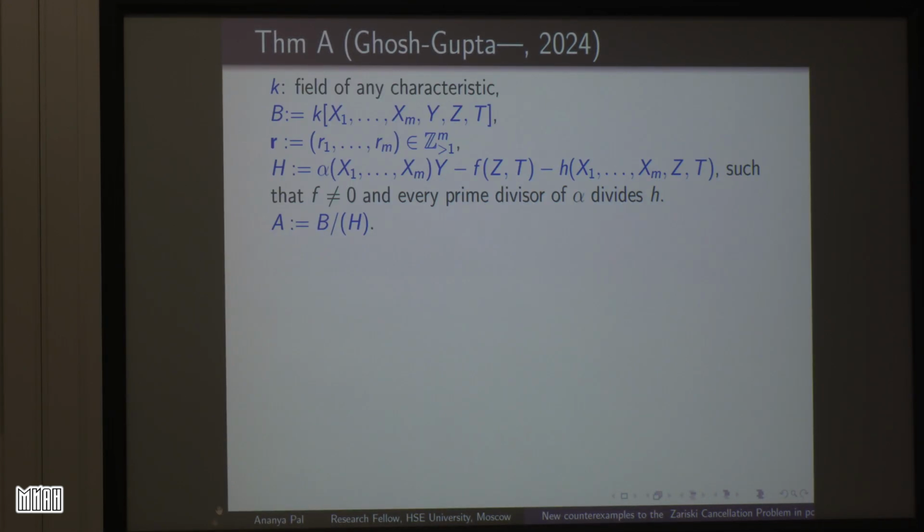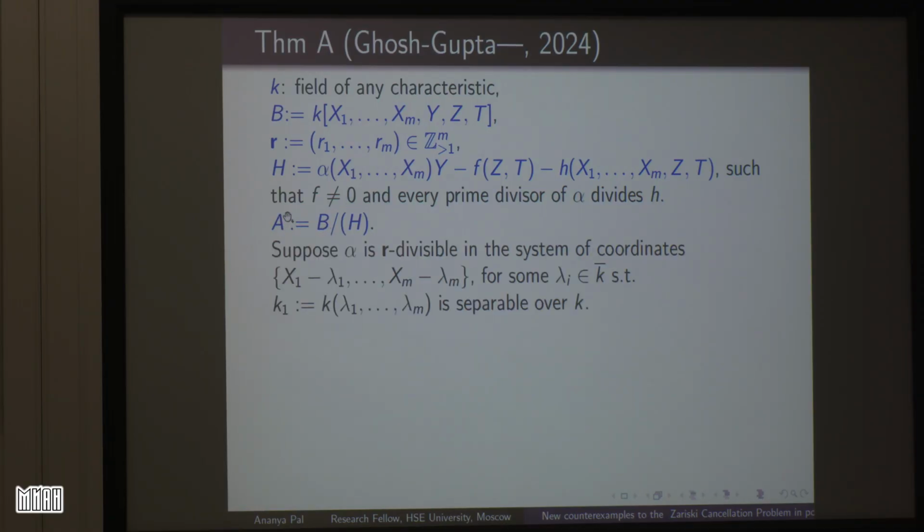We will consider here a field of any characteristic, okay, here any field. Then we will consider this polynomial ring in m plus 3 indeterminates. Then we will consider an m-tuple of vectors, each one strictly greater than 1. And H is this equation, that is alpha x1 x2 ... xm y minus small f zt and then minus h, which is a polynomial in x1 x2 ... xm z and t, such that this small f is not equal to 0. And we have another condition, every prime divisor of alpha divides h. Okay, then we consider this ring B by H to be A.